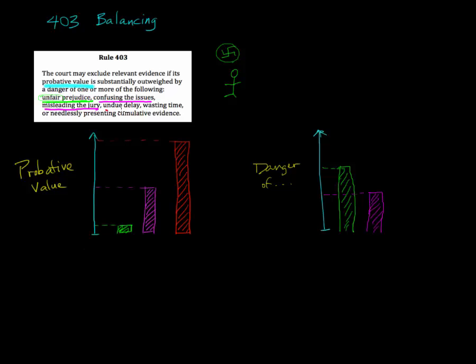Undue delay, wasting time, or needlessly presenting cumulative evidence. Here again, we can probably think of these things together because they're really just talking about the same thing, wasting the court's time. The easiest example of this is probably the last one, needlessly presenting cumulative evidence. So if we need to prove, let's say, that the sun was shining on a particular day, it's probably enough just to look at the weather record for that day. We don't also need to take testimony from 15 eyewitnesses about their recollection of the weather that day. That would just be needlessly repetitive and a waste of time.